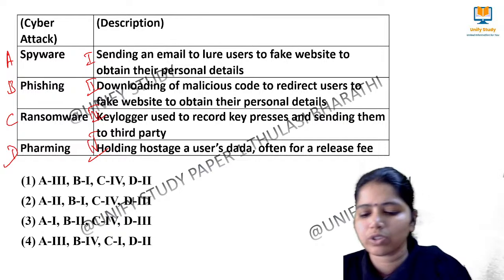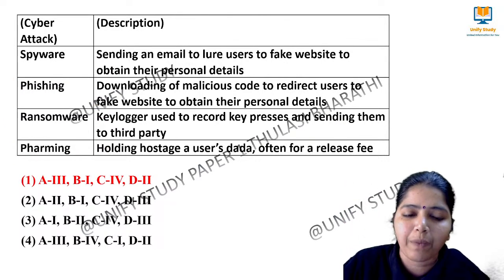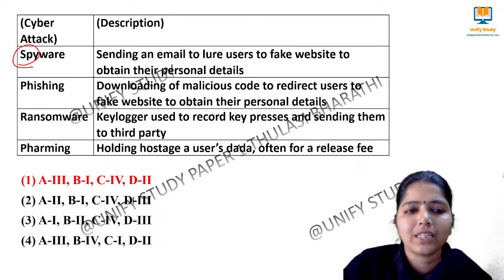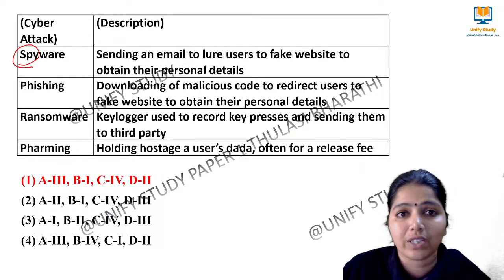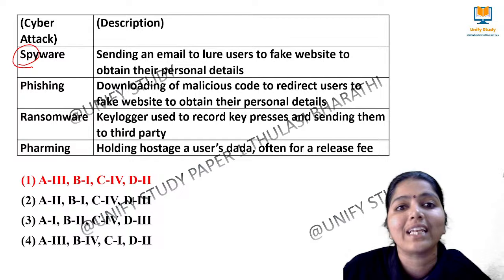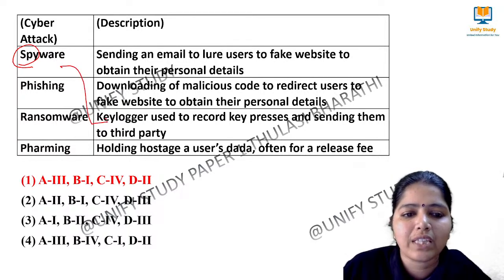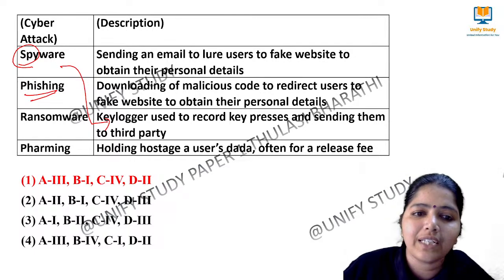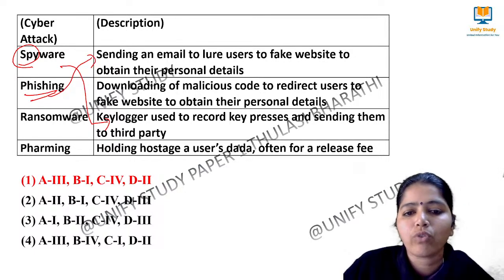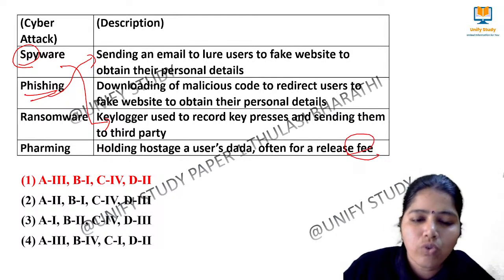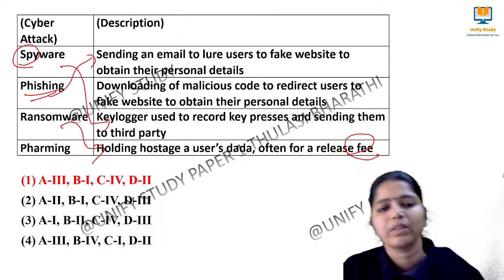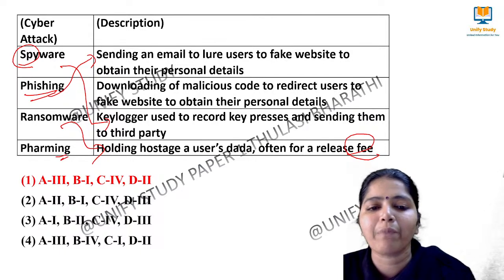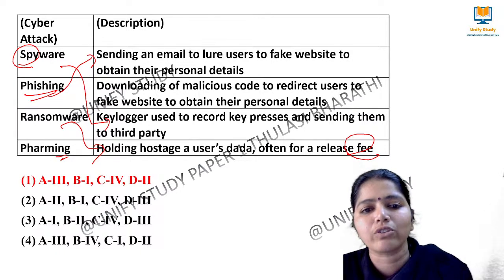The right answer for this question is option A. This is spyware. Spyware looks for key loggers, recording the key presses and sending them to a third party. So A goes with 3. Next, phishing means fraudulent emails: sending an email to lure users to a fake website to obtain their personal details. Then ransomware, where the fee is the keyword. So C goes with 4. And pharming means downloading of malicious code and redirecting to a fake website.